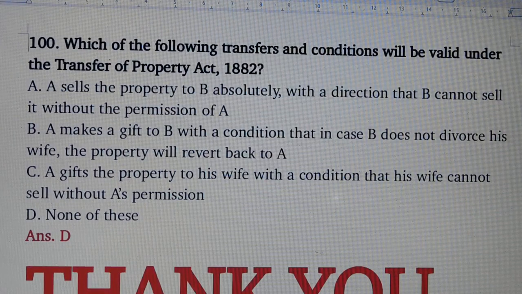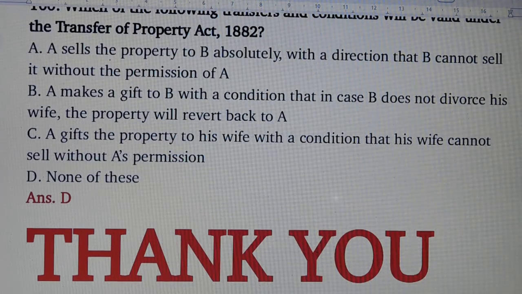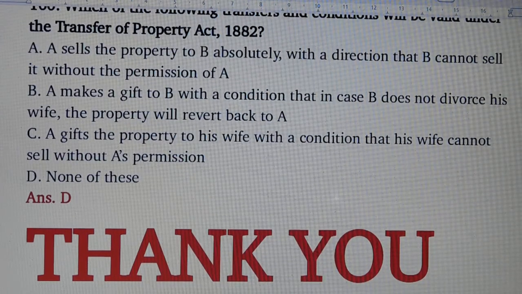Question number 100. Which of the following transfers and conditions will be valid under the Transfer of Property Act? Answer is option number D. None of these. So friends, these are MCQs of Transfer of Property Act with answer.